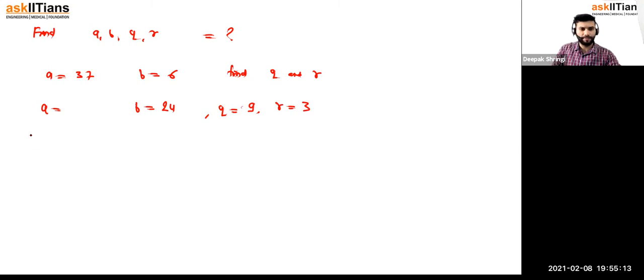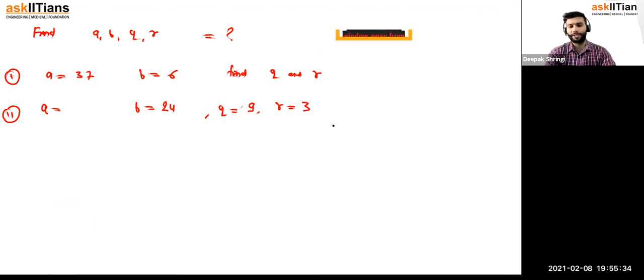In that case, question number 1 and question number 2. Okay, let's do these two questions. Take your time and solve them. If you have a doubt, please ask me. I'm here to solve your doubts only. Yeah, think about it. Take a minute. As I said, Euclid's division lemma is nothing but you are dividing a number. That's it. You don't need to worry much to solve the problem.